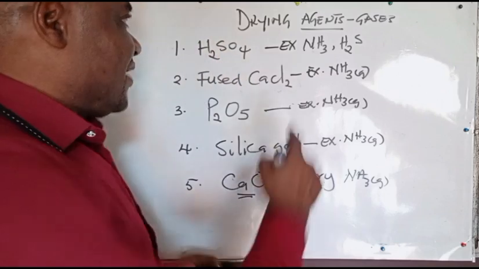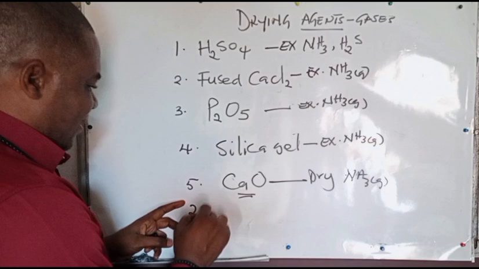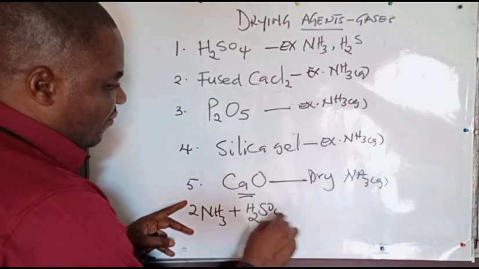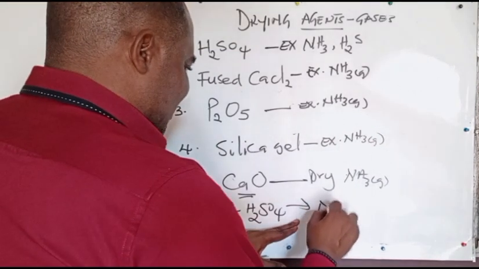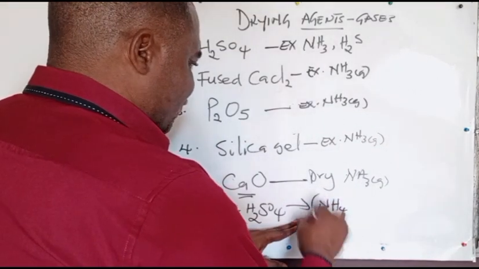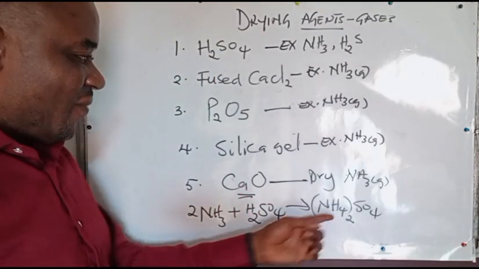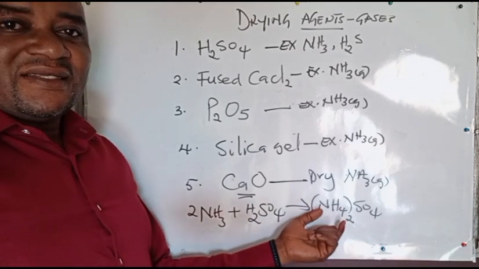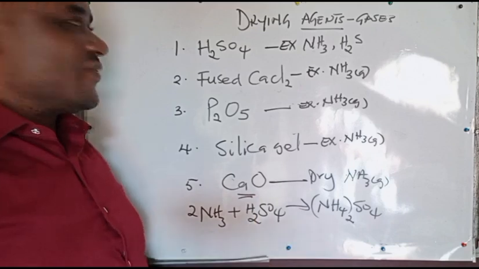For example, let us take H2SO4. If ammonia interacts with H2SO4, it will give you a complex, that means you have (NH4)2SO4. Did you see? This is a complex of ammonia, an acid salt form already. So it is not possible for you to use H2SO4.